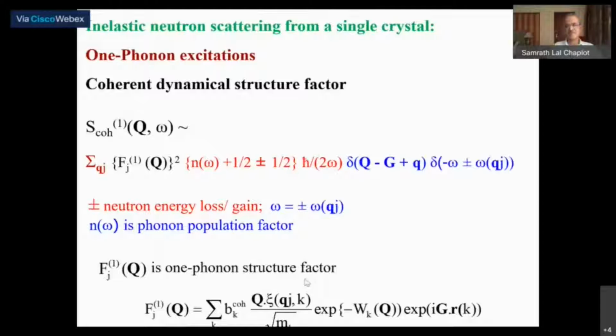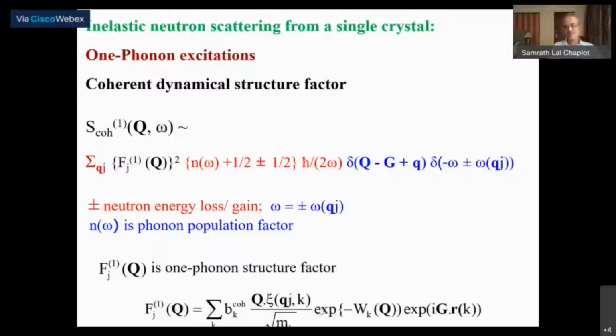How it is different from a diffraction structure factor is that you have these two terms, but you don't have this term. This is the one phonon term, which modifies the diffraction structure factor. If you ignore it, then you get the diffraction structure factor.